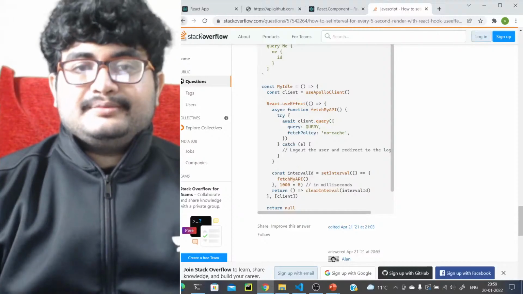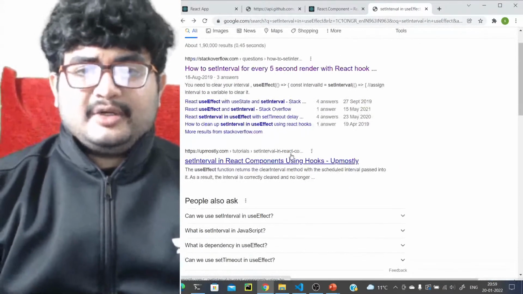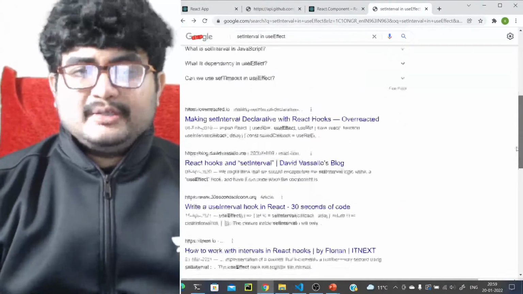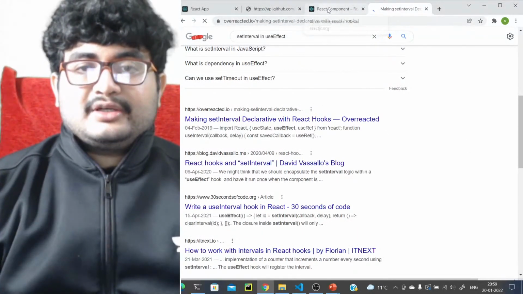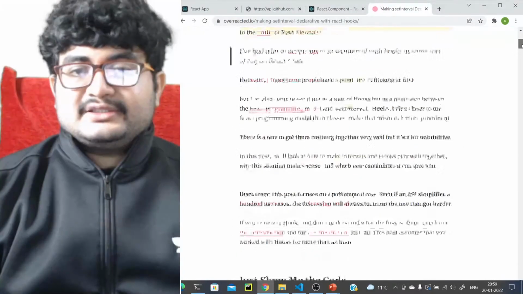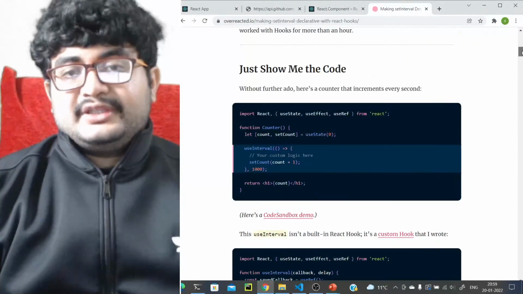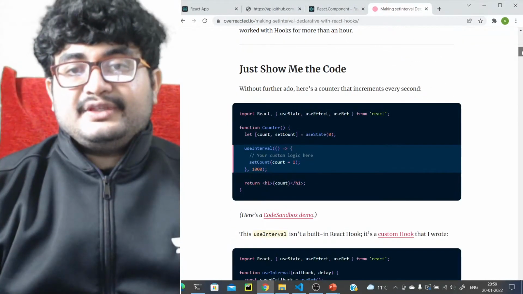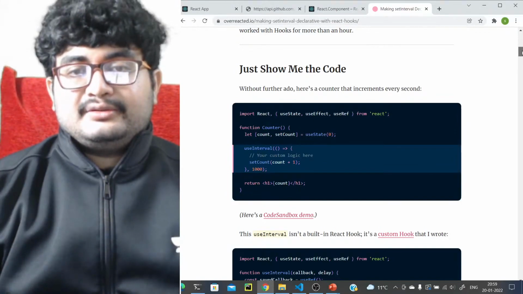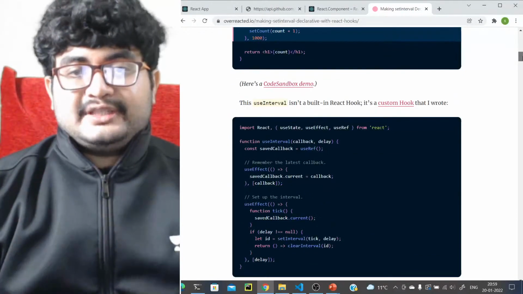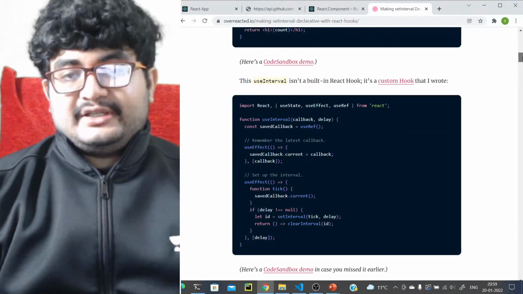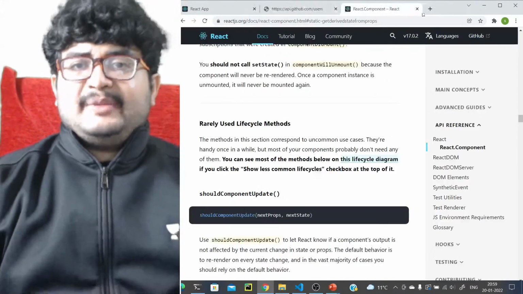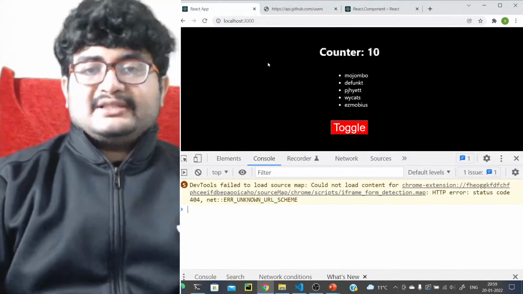Okay. Maybe it's talking about clearing the interval. Let's see if we can see. We have useInterval here, but I want to use setInterval. I don't want to use useInterval. Okay, setInterval. Anyways, I think maybe it's a problem of clearing it up. So let's just do that.